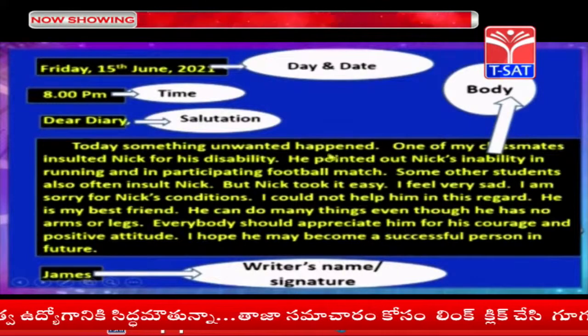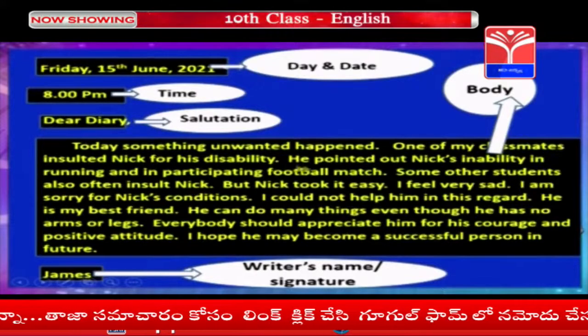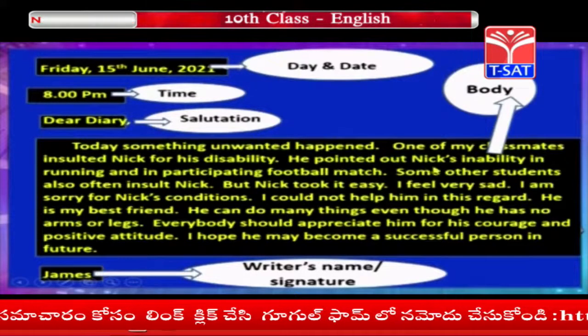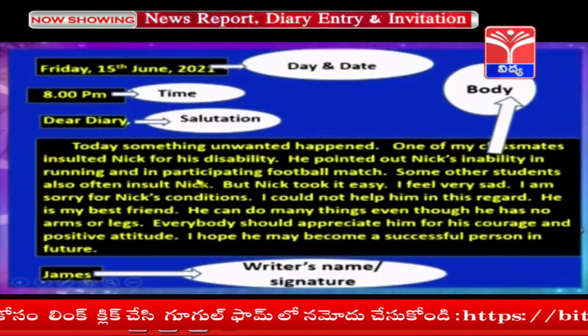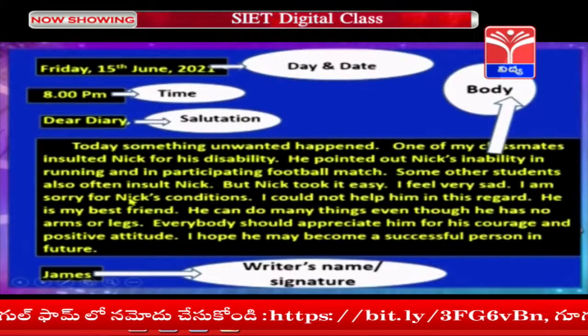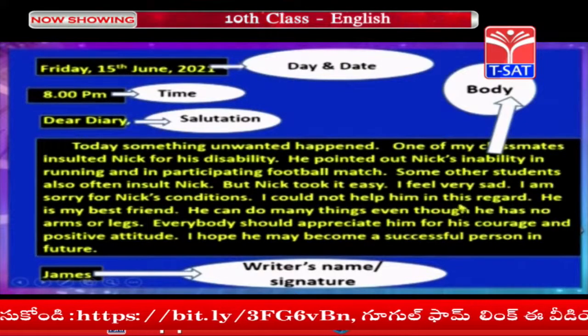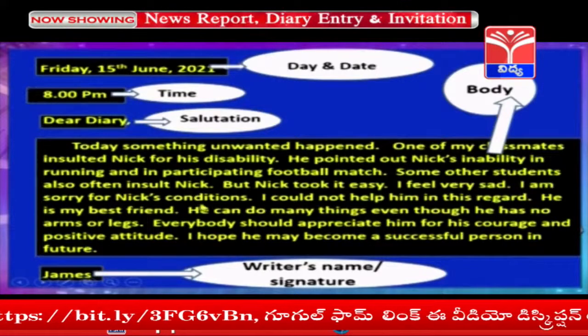Today something unwanted happened. One of my classmates insulted Nick for his disability. He pointed out Nick's inability in running and in participating in the football match. Some other students also often insult Nick, but Nick took it easy. I feel very sad. I am sorry for Nick's condition.